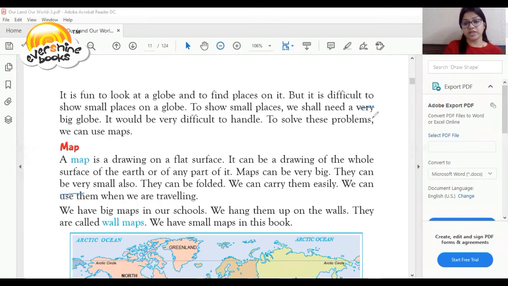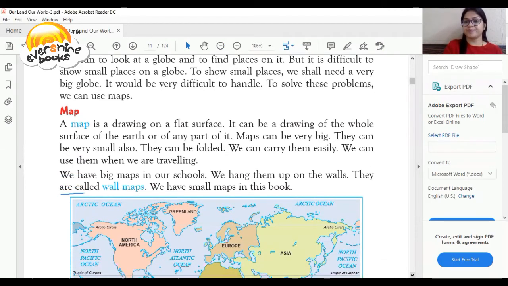बच्चों, आप कॉन्टिनेंट्स को देख सकते हैं, आप ओशियंस को देख सकते हैं, लेकिन स्मॉल प्लेसेस को ग्लोब में देखना बहुत मुश्किल है. So to see these things and to solve these problems, we can use maps, which is the second learning objective of the chapter. Yes, student, let's discuss the maps.